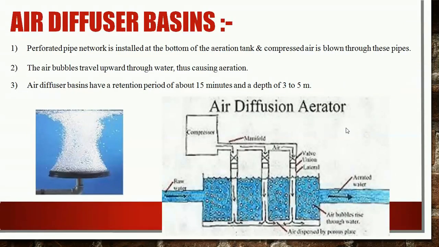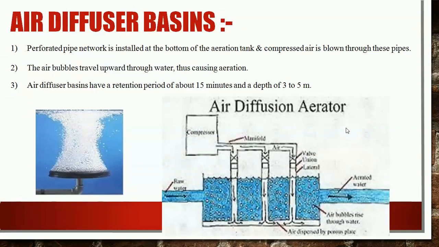So the last type of aerator which we are going to see today is air diffuser basins. In this method of air diffusion, a perforated pipe network is installed at the bottom of the aeration tank and compressed air is blown through these pipes. The air bubbles which enter the water through these perforated pipes travel upwards through the water, and during this upward motion the aeration process takes place.